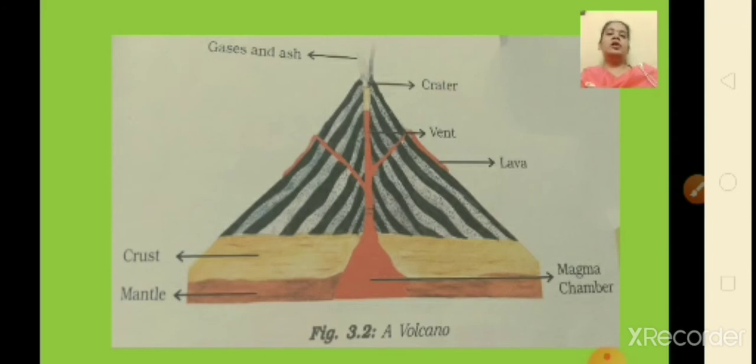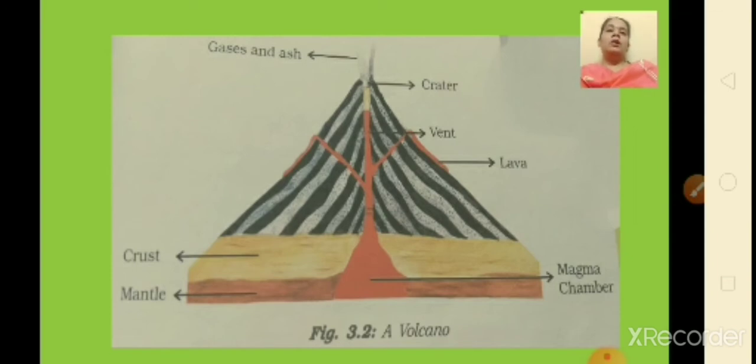Now look at this picture. This is picture 3.2 from your textbook, page number 13. Okay. Now you can see that the figure is nicely labeled, isn't it? We can see the mantle and the crust in the picture. In between, at the bottom, we can see the magma chamber through which the molten lava comes out, erupts.